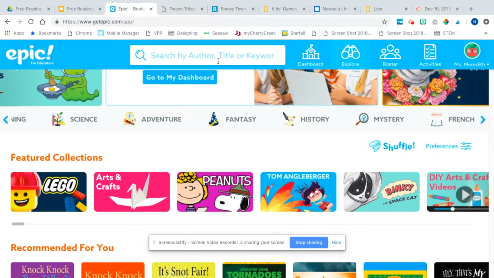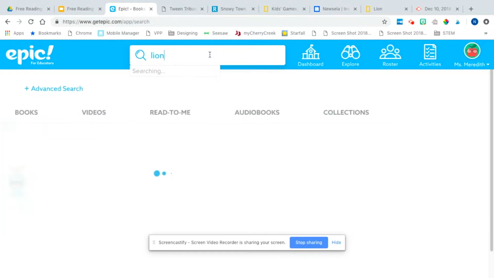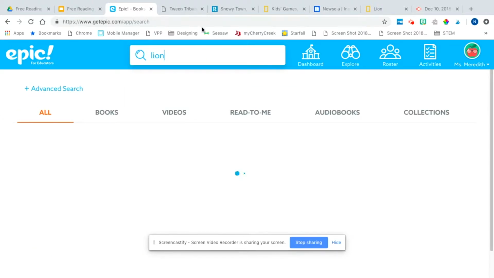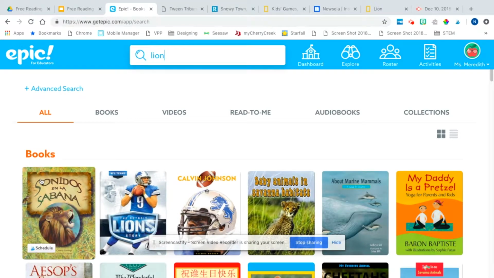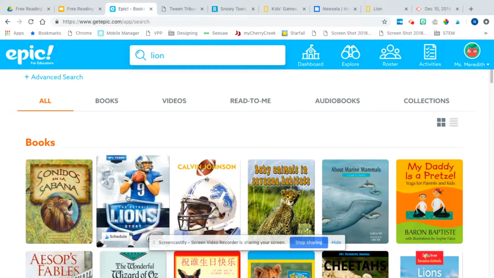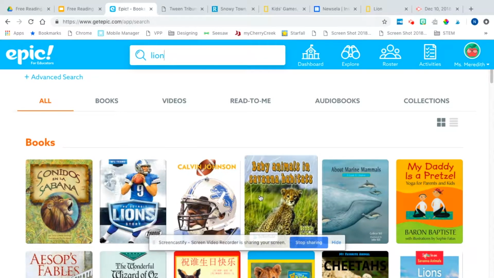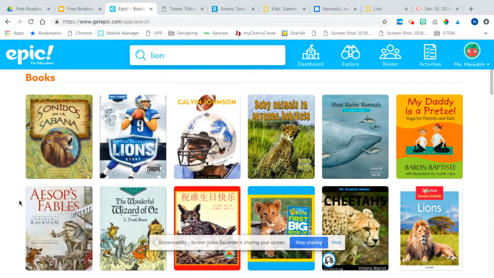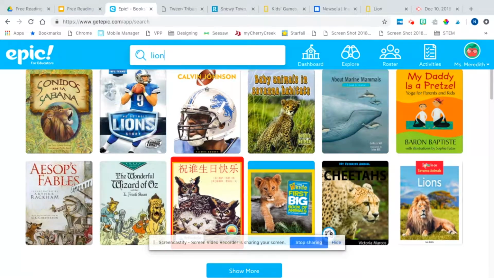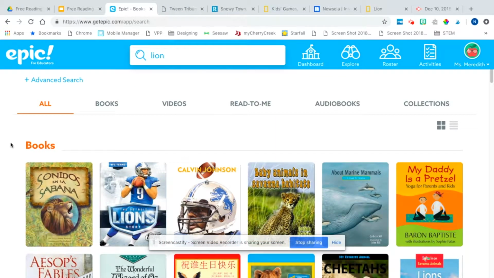Really awesome. Kids are also able to search up here. So this will pop up popular searches. But let's say they want to learn more about lions. It'll take a moment. It's going to pop up lots of things. And this is a good skill. Are we learning about the football team Lions, or are we learning about lions in the wild? Can I read in Spanish, or can I only read in English, or can I read in both? There are some different languages that they're starting to pop up in here.